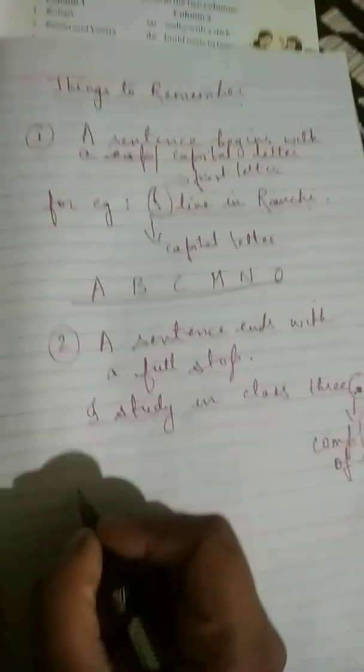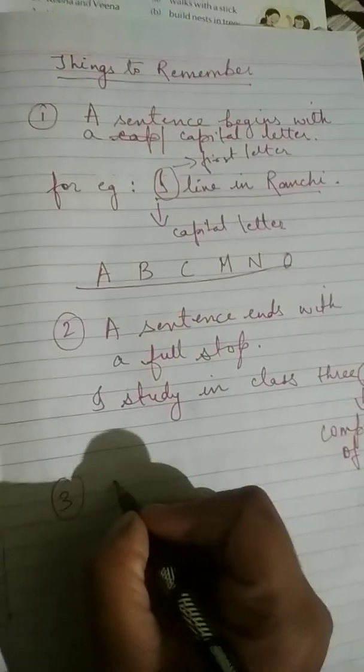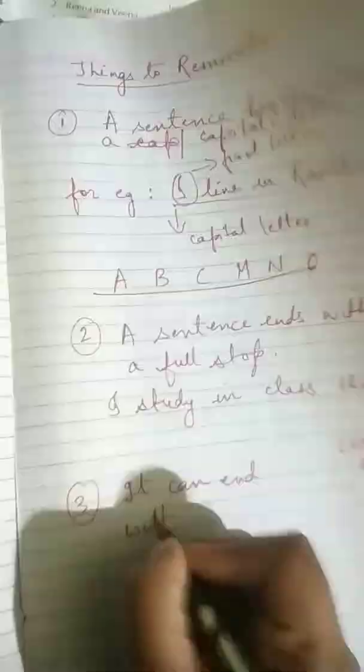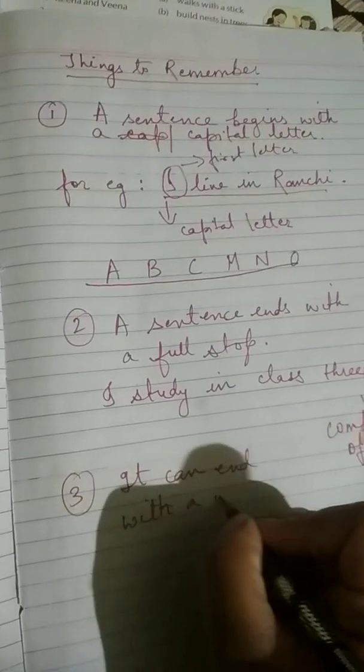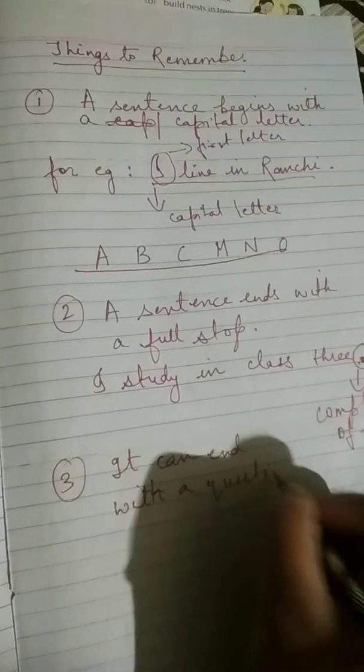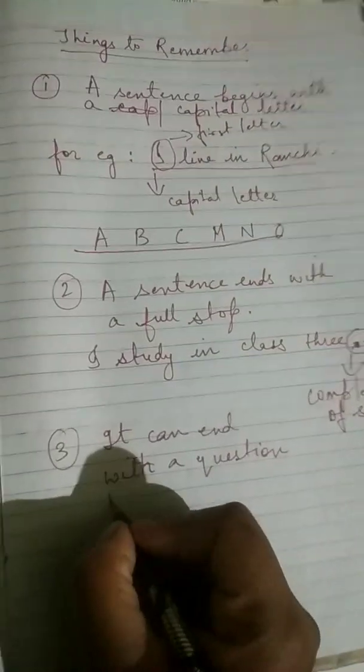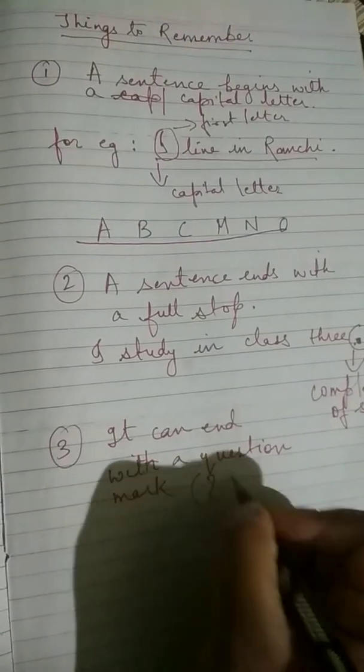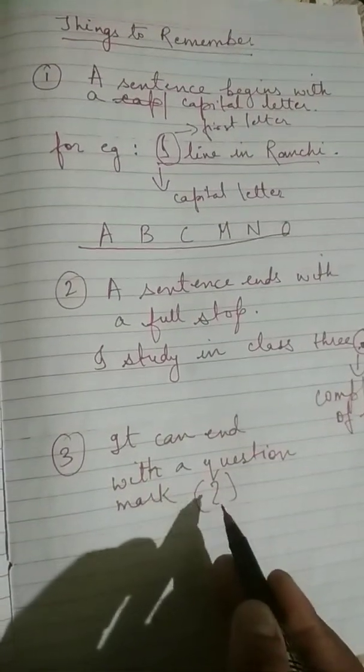Now the third thing is, a sentence can end with a question mark. Now this is how you put a question mark.